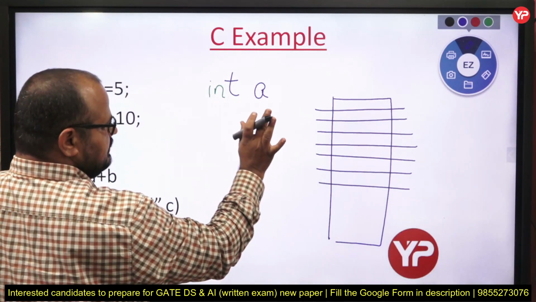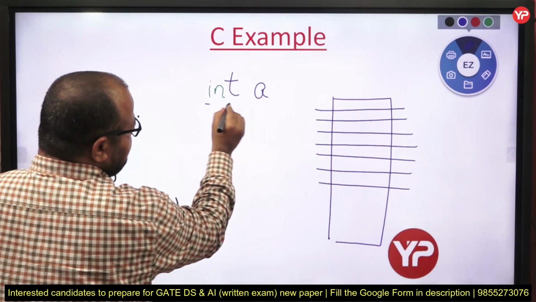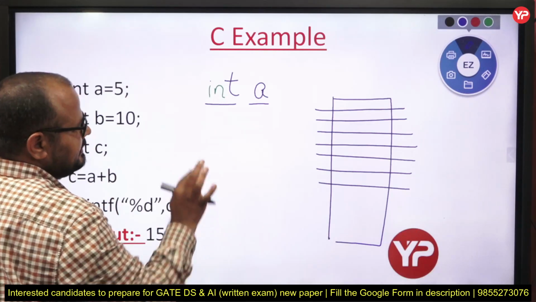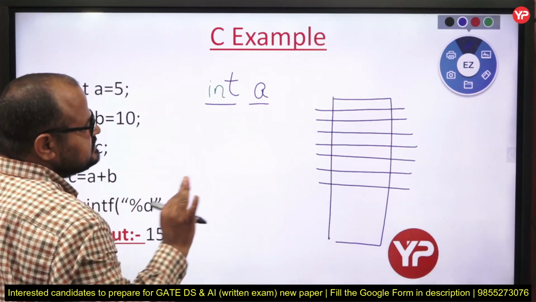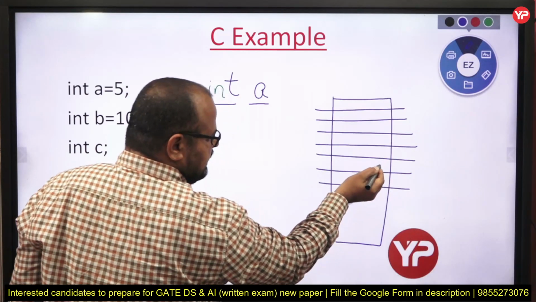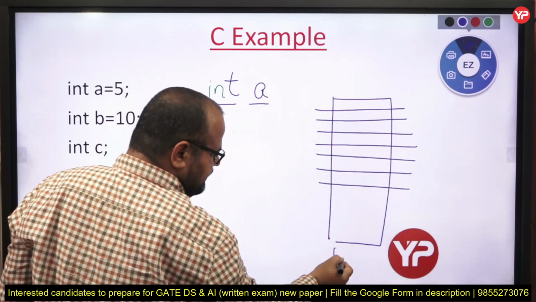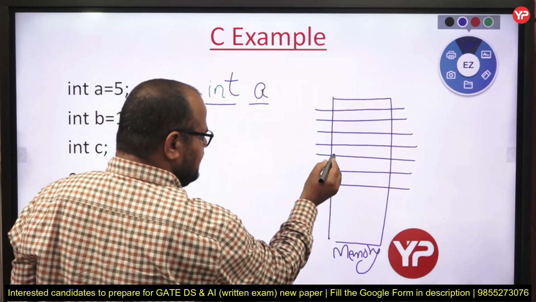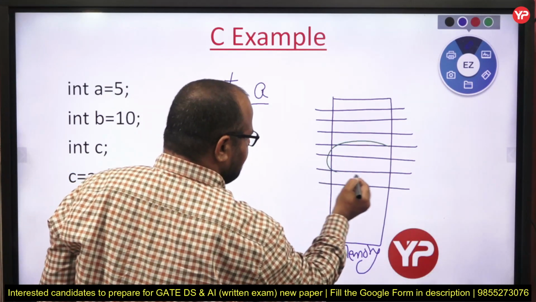Whenever I am writing int a, it means a cell from the memory is given to me, is assigned to me with the name, with the reference a.